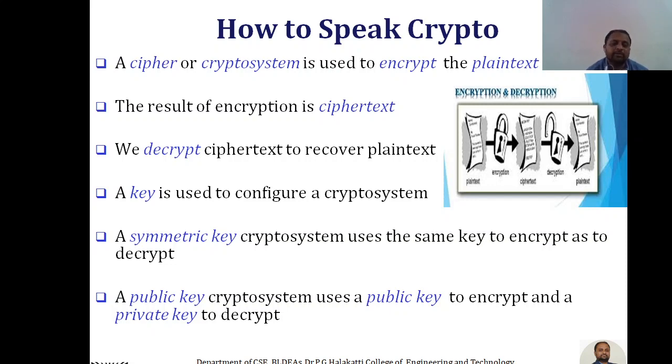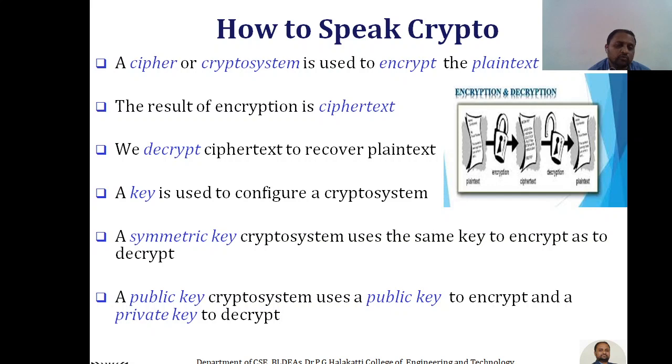A particular key may be used for encryption of data, and the same key may also be used for decryption of data. There are two ways we can make use of a key. One is a symmetric key. So what is actually a symmetric key? A symmetric key crypto system uses the same key to encrypt as to decrypt. It means the same shared secret key is used at the sender as well as the receiver.